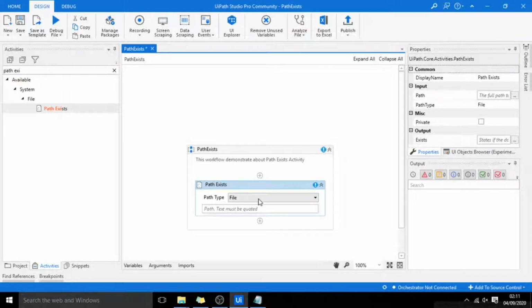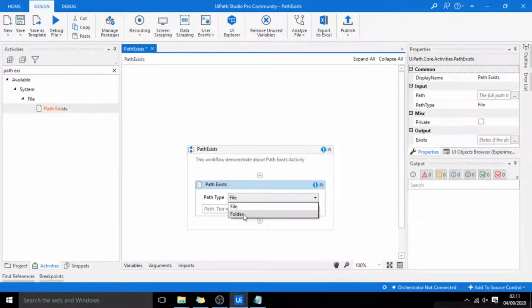This activity will check whether the file or folder whose path I have specified over here exists or not. If it exists, it will return a true value. If it does not exist, it will return a false value.